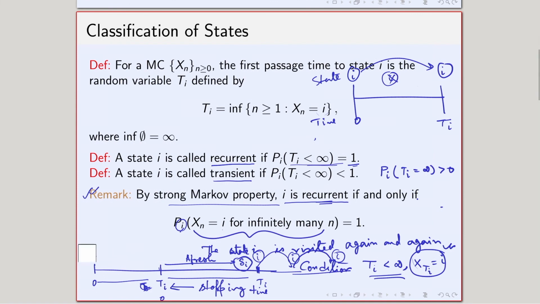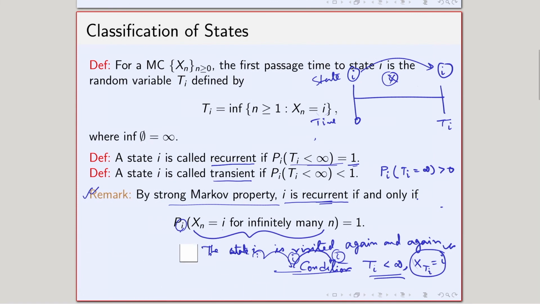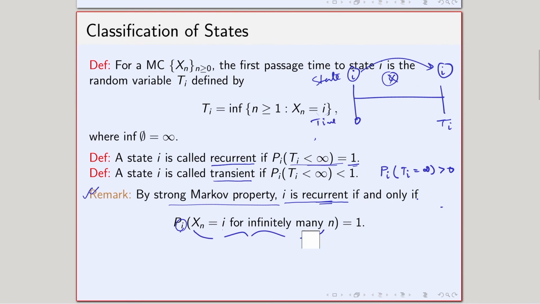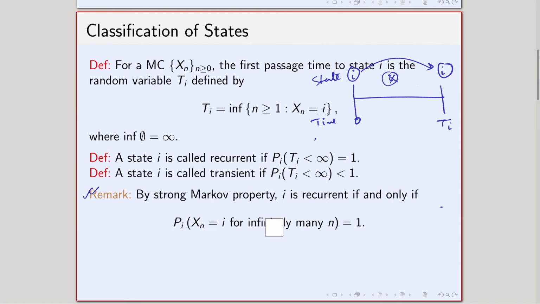Let us remove this part and let us write this very clearly. So basically I start with the fact that suppose I is recurrent.